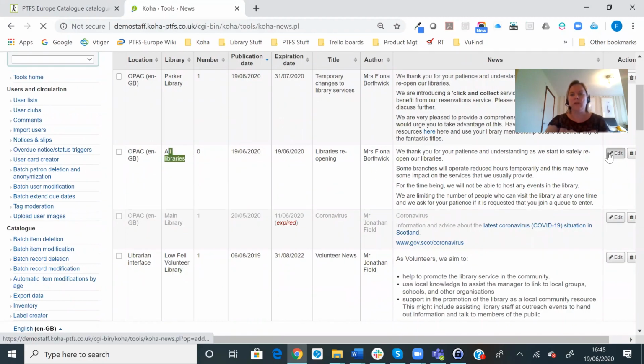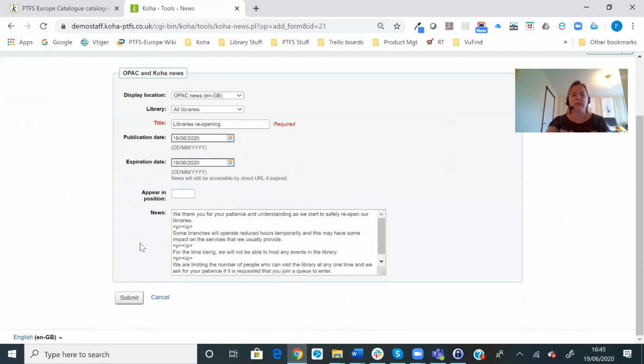And when I just have a look at the text of this, we can see that it says, we thank you for your patience and understanding as we start to safely reopen our libraries. Some branches will operate reduced hours, etc.